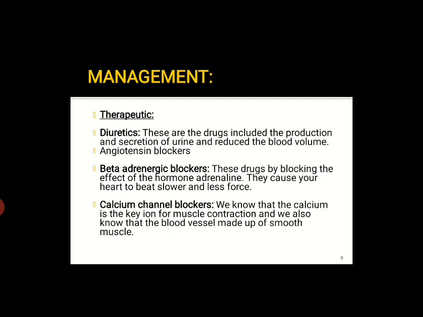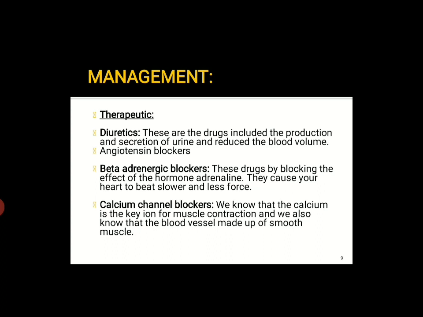Now the therapeutic treatment includes diuretics. These are drugs that increase the production and secretion of urine and reduce the blood volume. Also, angiotensin blockers. Then beta adrenergic blockers. These drugs, by blocking the effect of the hormone adrenaline, cause your heart to beat slower and with less force.